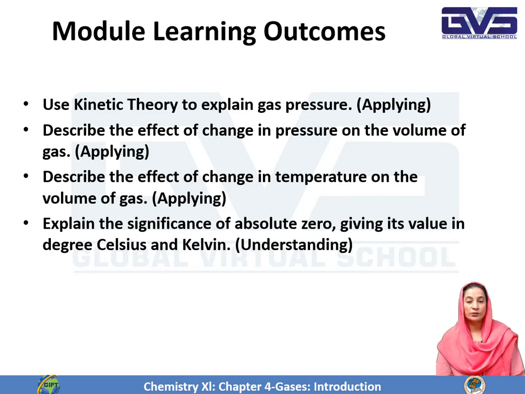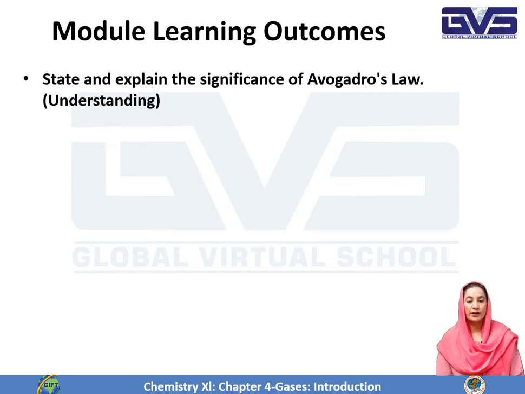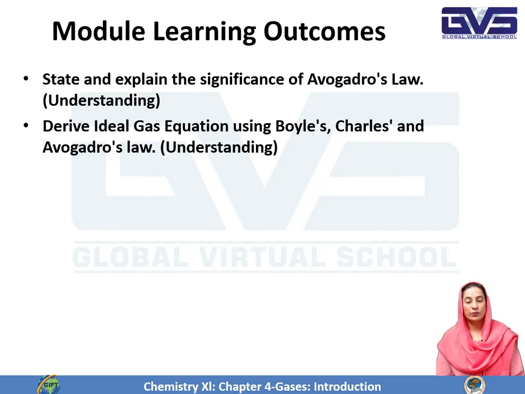You will be able to give its value in Celsius scale as well as in Kelvin scale, and you will be able to state and explain the significance of Avogadro's law, and you will be able to derive the ideal gas equation using Boyle's law, Charles' law and Avogadro's law. How the ideal gas equation is derived using three laws: Boyle's law, Charles' law and Avogadro's law.